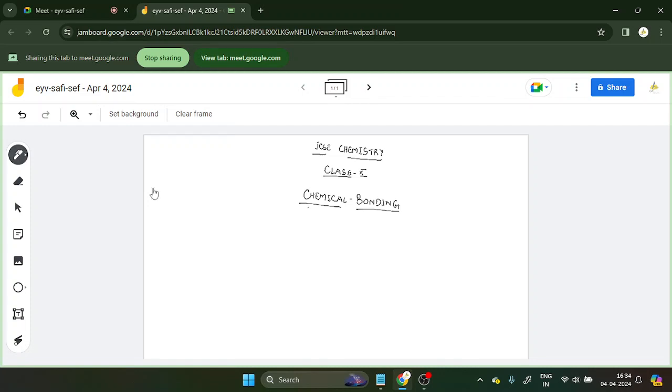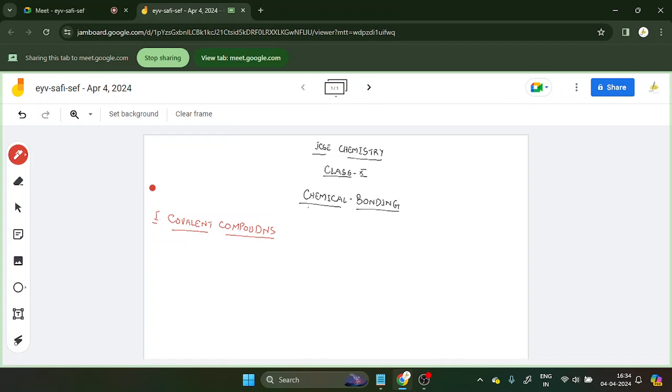Now always remember, when I am talking about the covalent bond, let me write here first the heading covalent compounds. So we will be discussing about the covalent compounds. Now always remember that covalent compounds, these are formed by the sharing of the electron pairs.